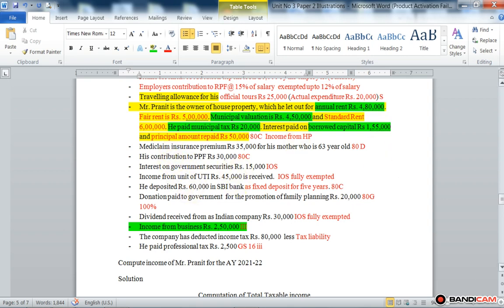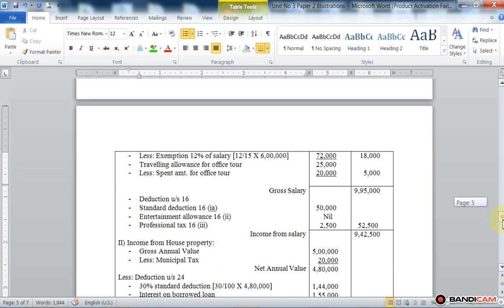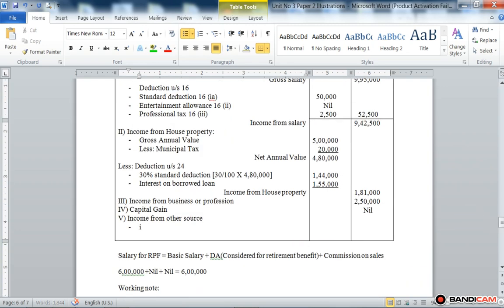Interest on government securities in inner column amounting to rupees 15,000.